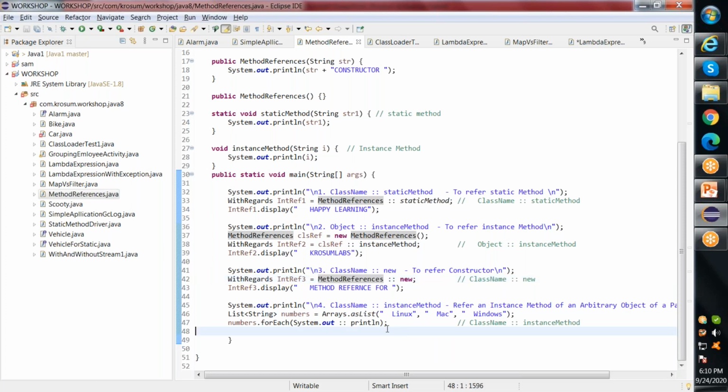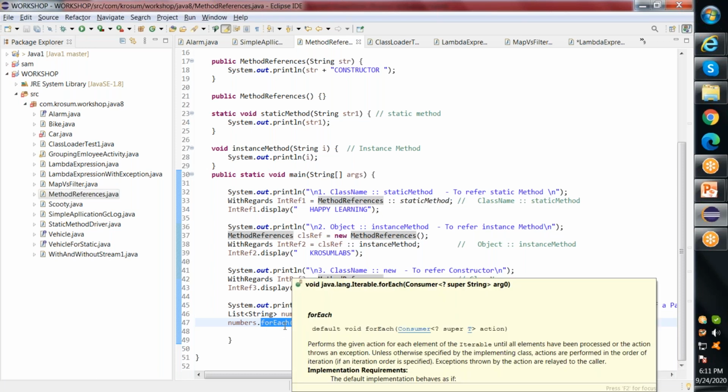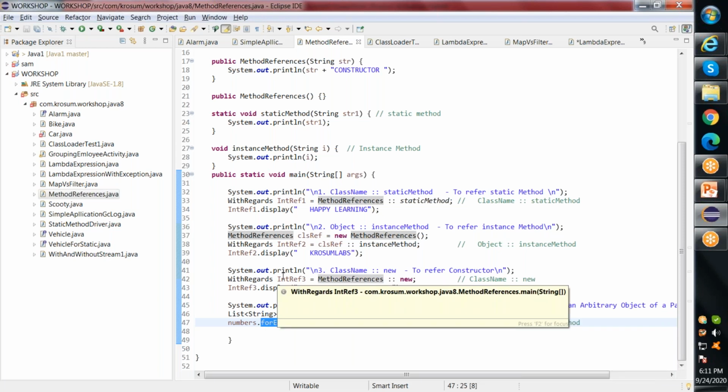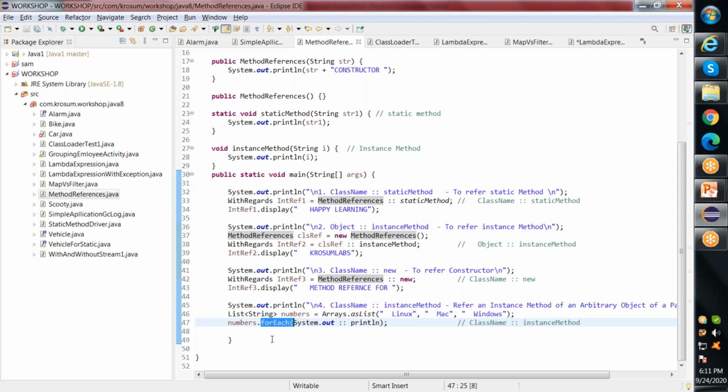Followed by this, I have another option for method references. This is quite interesting. If you see here, I have also used the forEach method, which is available as part of Java 8. This forEach method was introduced in Java 8. Mainly it is useful in the collections concept. If you want to go with collections and n number of items, you don't need to specify the for loop or extended for loop. You can straight away use this forEach method to display all the operations.